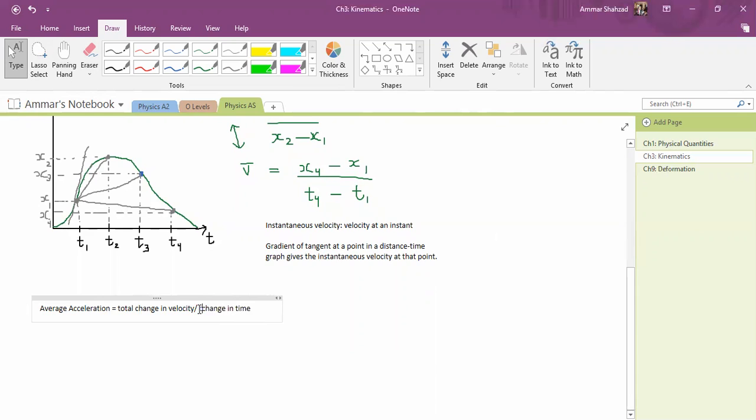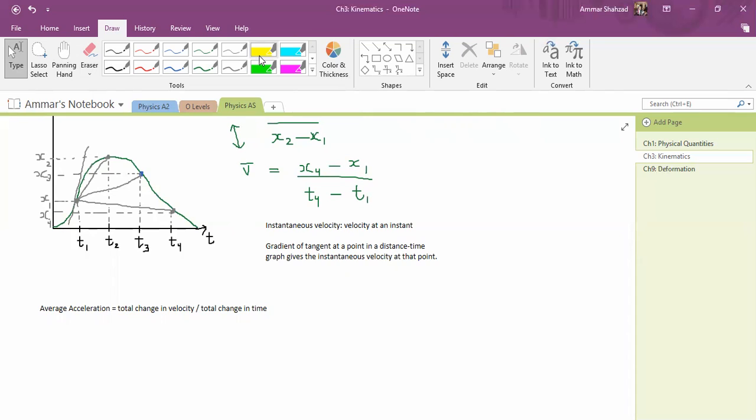But change in velocity, you mean like we will have one final velocity and one initial velocity? Yeah. So let's say you are driving a car and you speed up your car. So you go from 0 to, let's say, 100 meters per second. So your final velocity will be 100, your initial velocity will be 0, and the change will be 100. That is your change in velocity. So this is the formula for average acceleration.